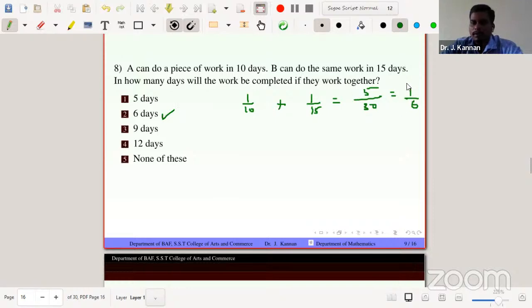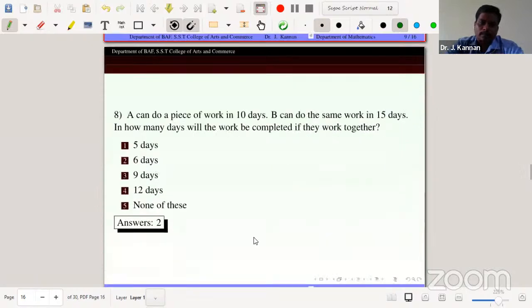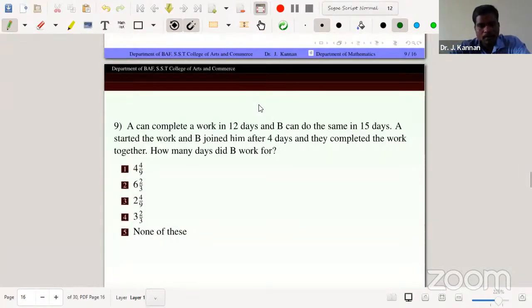The reciprocal of the term gives the answer. So the answer is 6 days. Nice, a very simple problem. So let's go to the next problem.